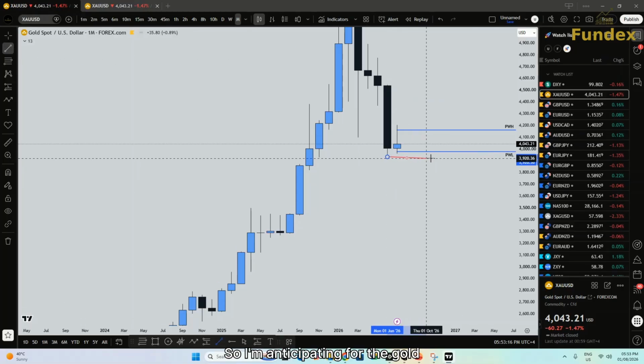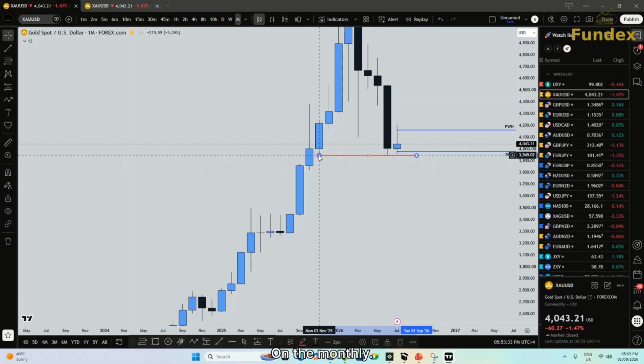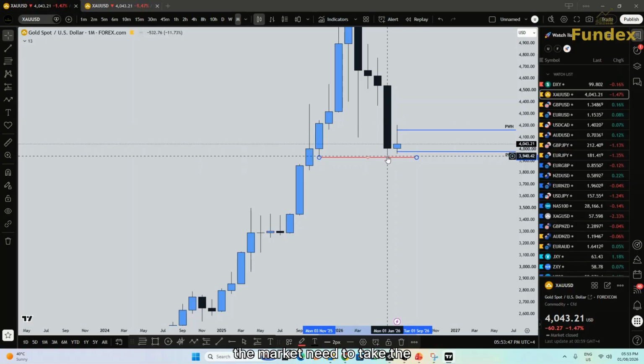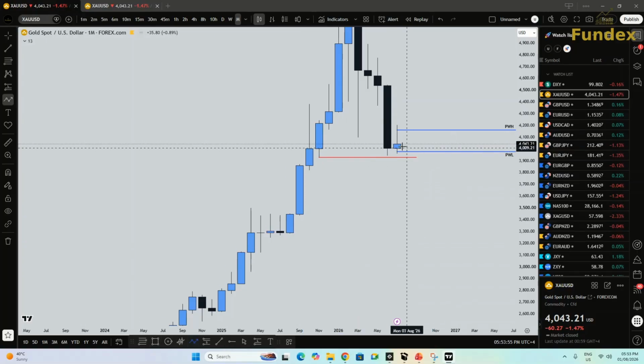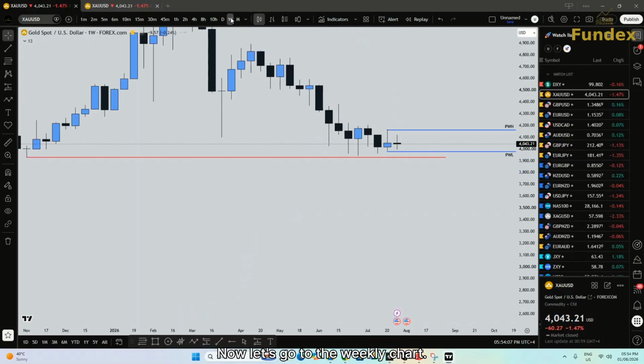So I'm anticipating for the gold for next week because this has been a target for a long time now on the monthly. This is November low, and also the market needs to take the low of June, expecting the price to come and take this low before it changes the direction. So we will need to see and trade the structure. Now let's go to the weekly chart.